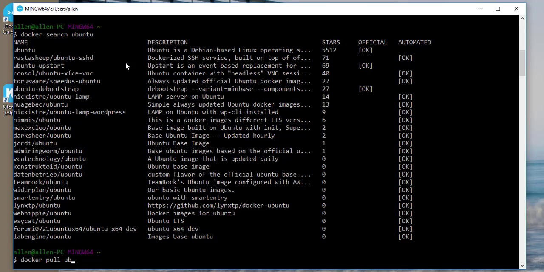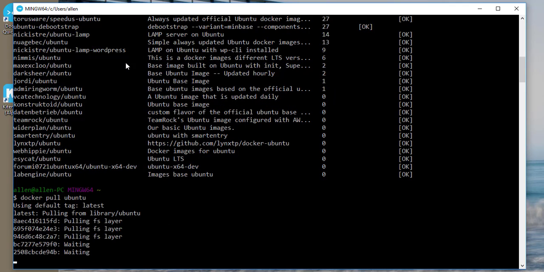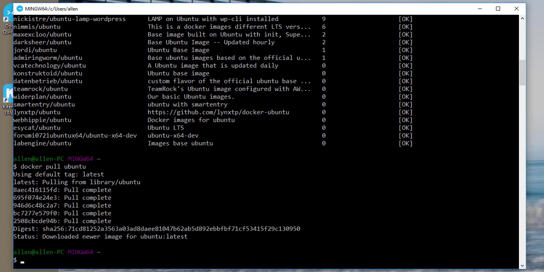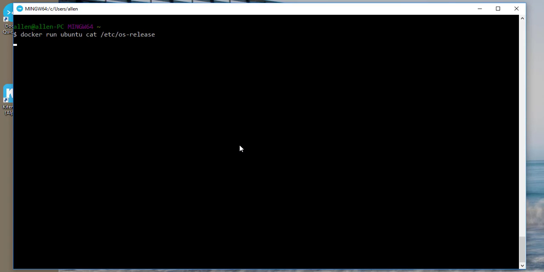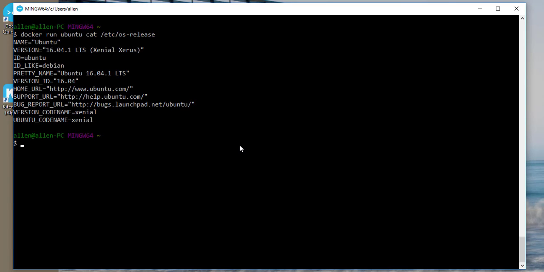Once the image is pulled down, I can look at the release name inside the running container with the command docker run ubuntu cat /etc/os-release. The container starts, lists out the release and quickly stops. In this command, I automatically pull down the latest available version of Ubuntu, which happens to be 16.04 Xenial.